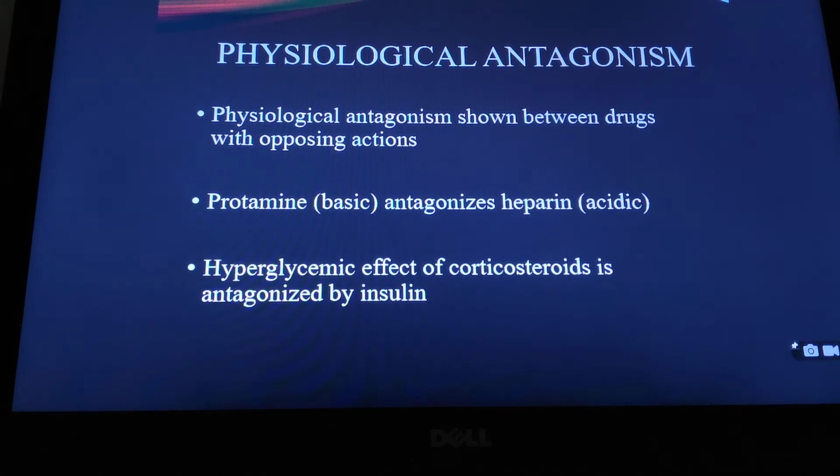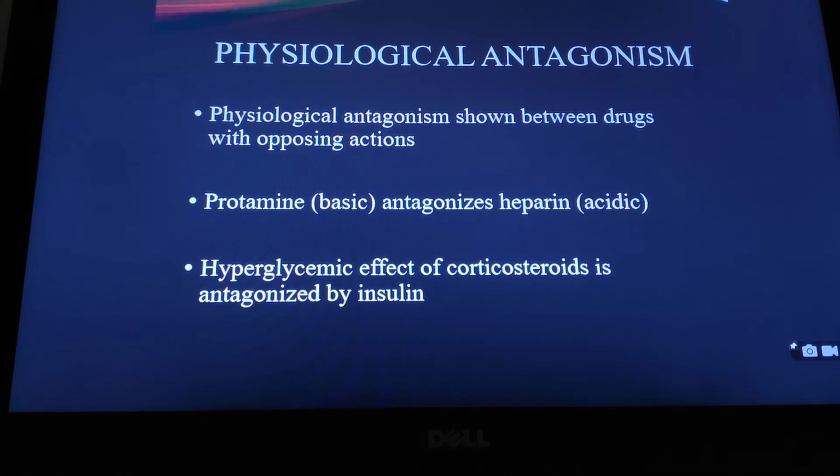Then there is a phenomenon called physiological antagonism, where there is no involvement of a receptor. This antagonism is purely between 2 drugs having opposite effects. Say protamine antagonizes heparin. Heparin is an anticoagulant, and sometimes in an overdose of heparin there is a risk of bleeding. To antagonize the effect, there is an antidote called protamine, which is given just to neutralize the drug. It is purely an acid-base neutralization. Protamine is basic and heparin is acidic in nature.